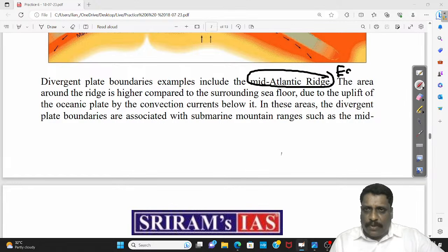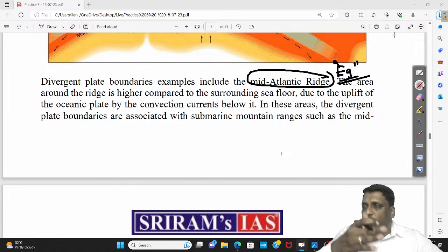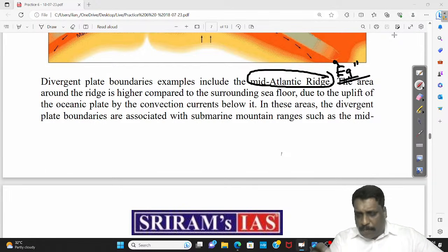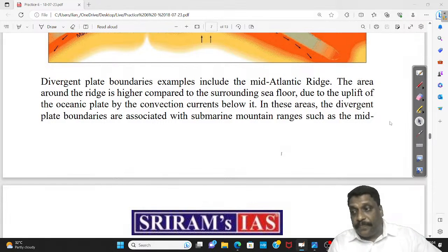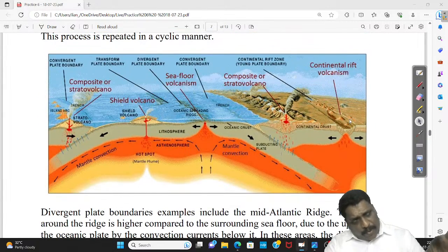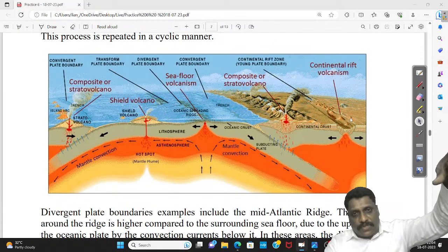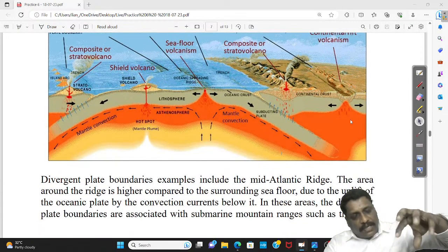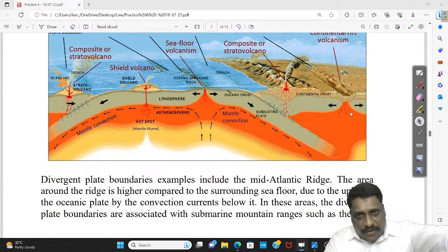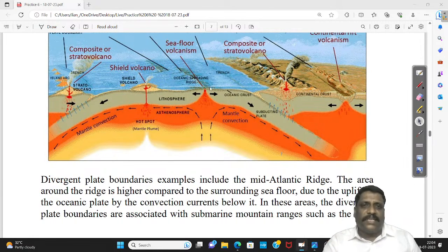Give one classical example, Mid-Atlantic Ridge, formed between North American plate and Eurasian plate divergence, South American plate and African plate divergence. If you want to give specific examples, you can give them. What is the specific example? The Mid-Atlantic Ridge in the northern hemisphere, you call it what? Dolphin Ridge. And in the southern hemisphere, we call it what? Challenger Ridge.